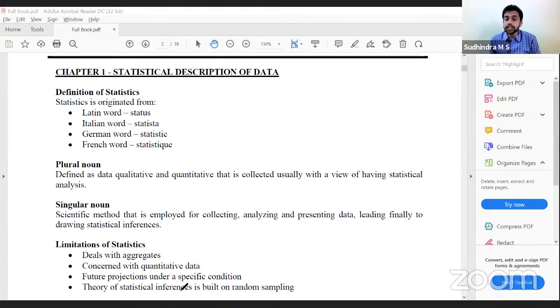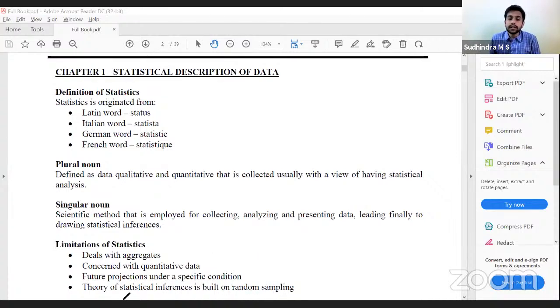Third one, future projection under specific conditions. In regression, we learned that we make future projections. When we are making future projections, we presume a specific condition. If this condition is satisfied, yes, my projection might be correct. But if the condition changes subsequently, my entire projections will go for a toss, right? Therefore, that is one of the disadvantages. The future projections that we make will be based on a specific condition. If that condition is not satisfied subsequently, then the entire projection that we make will not be correct. That is the third limitation.